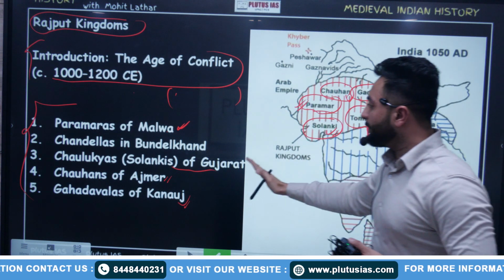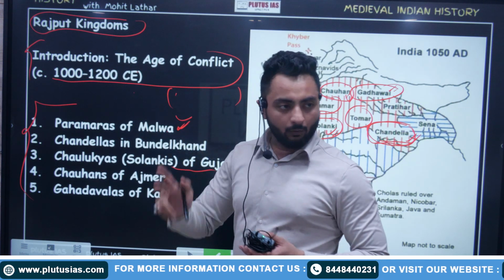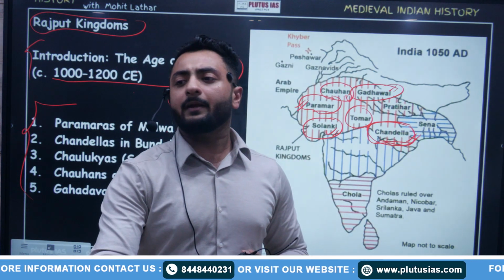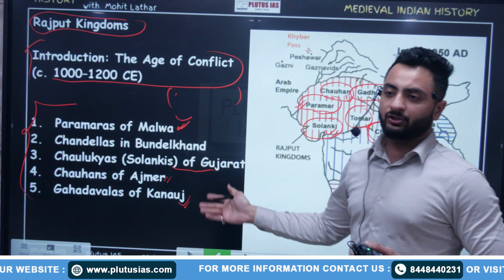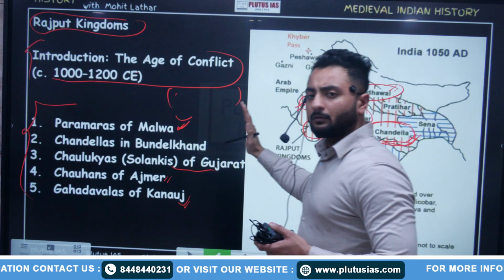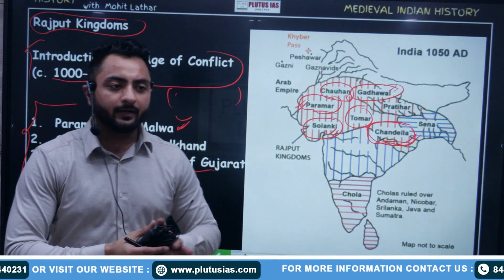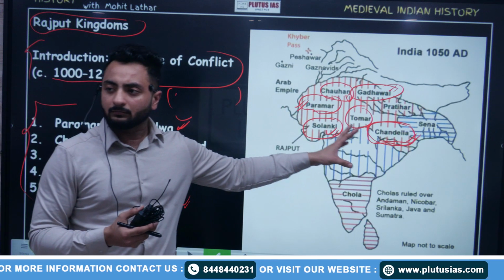Now we would be covering these dynasties one by one: their founder, their capital, and some important features that can come into the examinations. Fine, clear? This map must be remembered by you, and you can remember it by drawing it again and again. Where were the Chandelas?